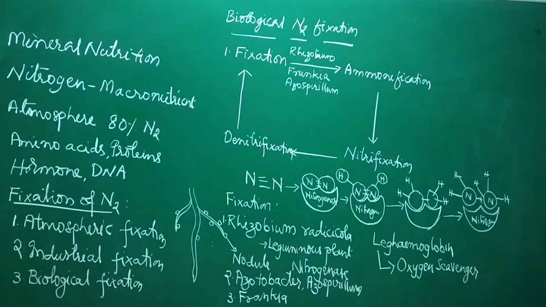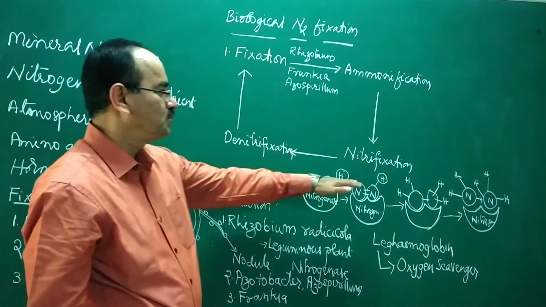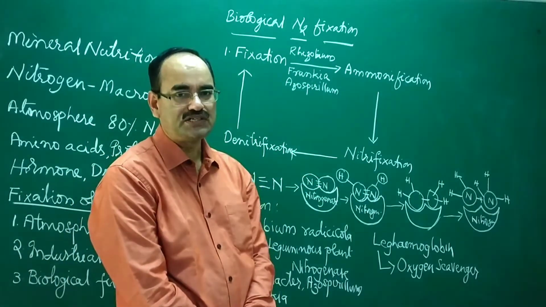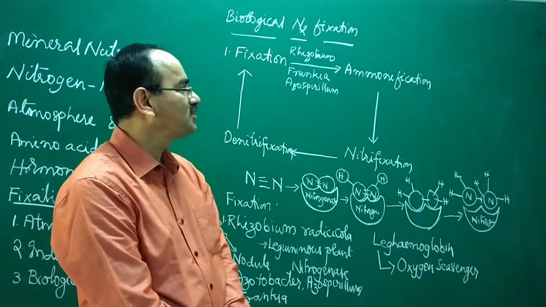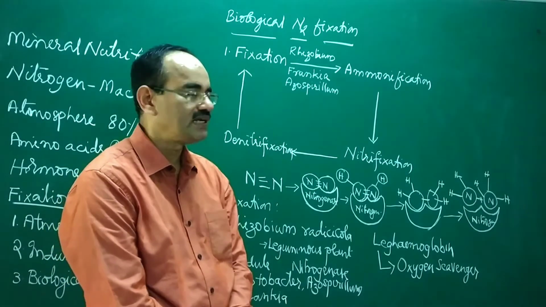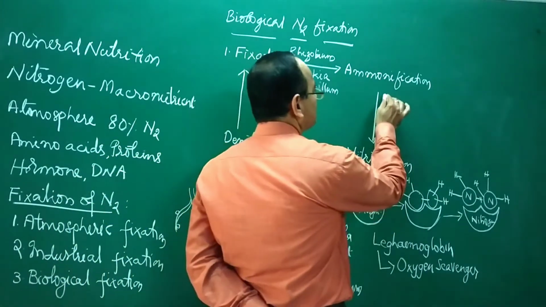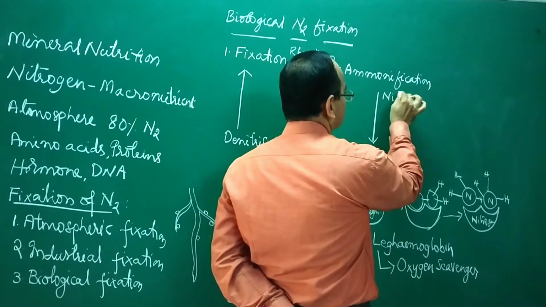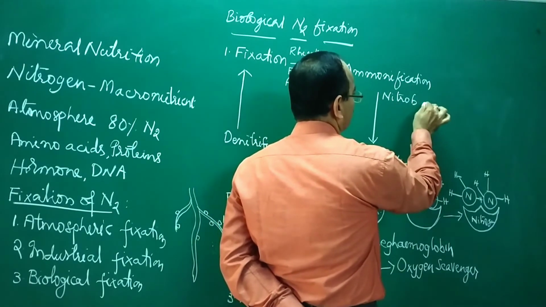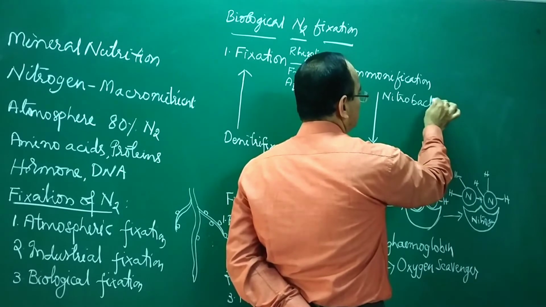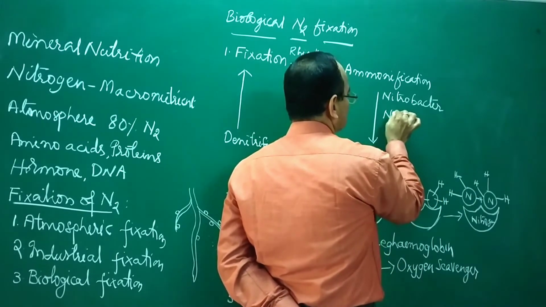Then further, ammonia is converted into nitrites and nitrates. The conversion of ammonia into nitrites and nitrates is called nitrification, and it is done by Nitrobacter bacteria and Nitrosomonas.